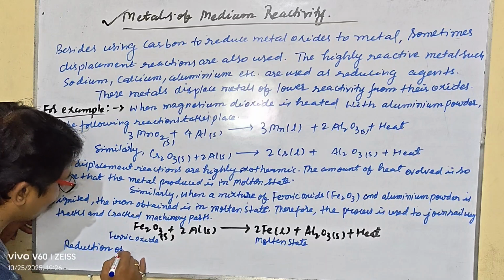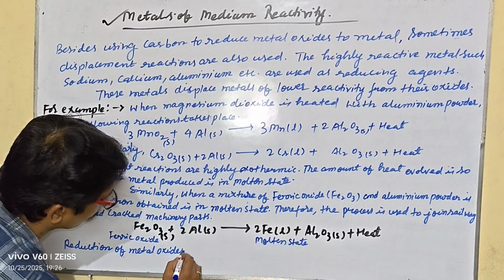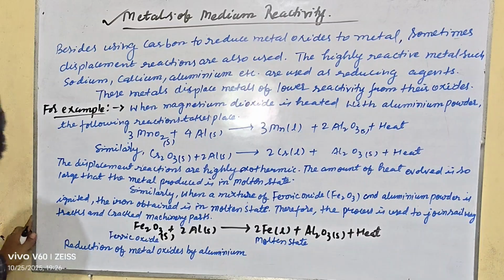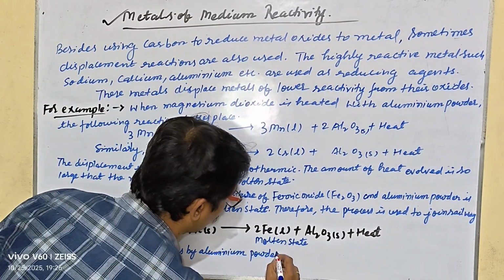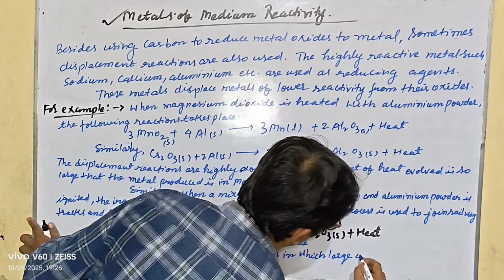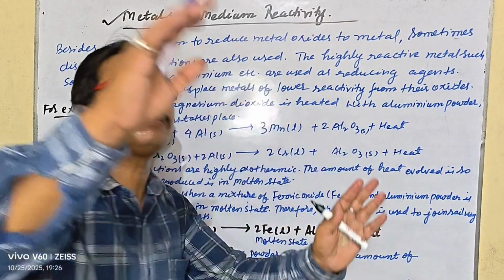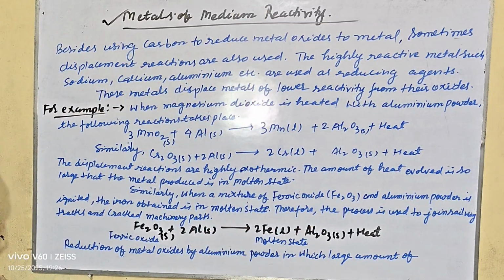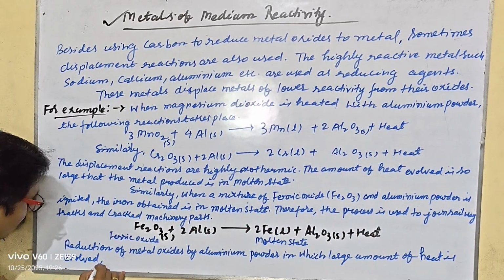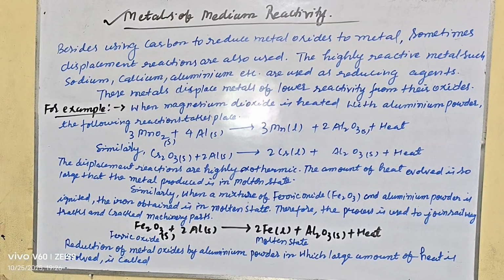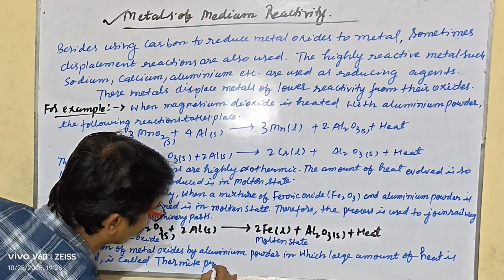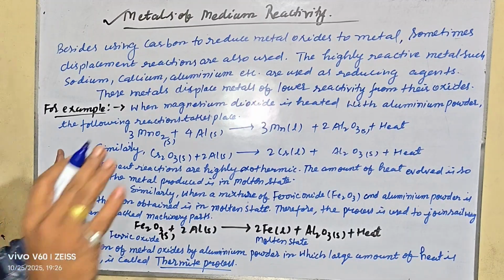The reduction of metal oxides by aluminium powder, in which a large amount of heat is evolved, is called the thermite process.